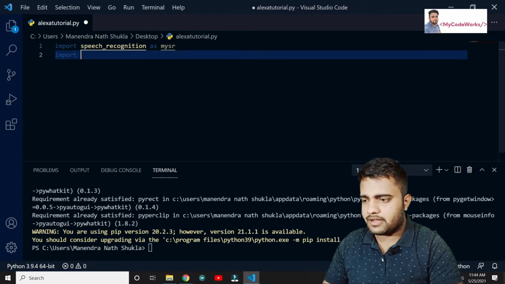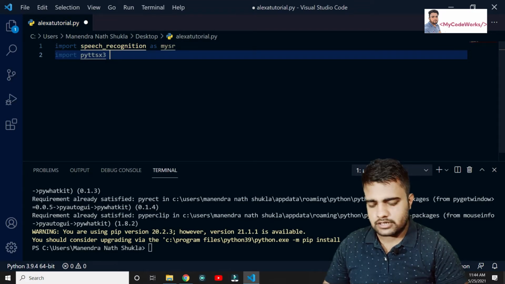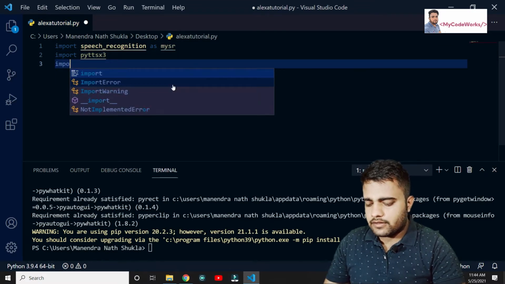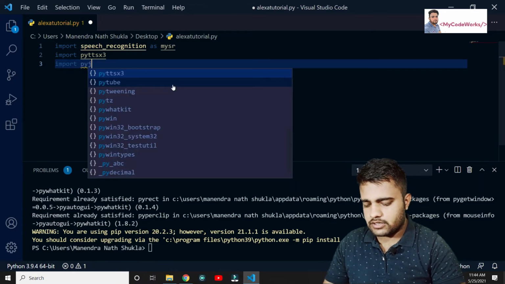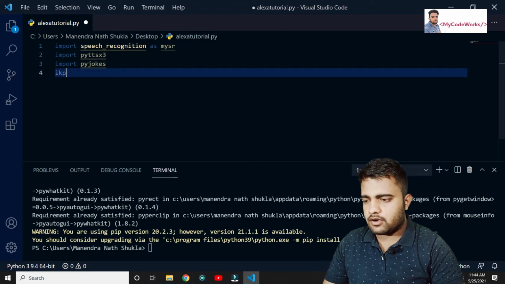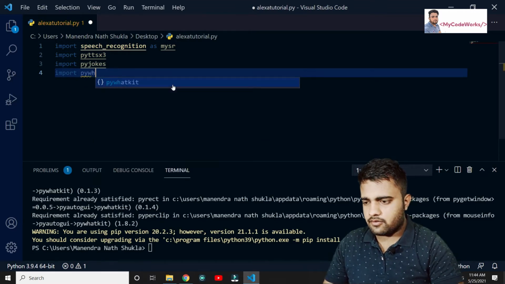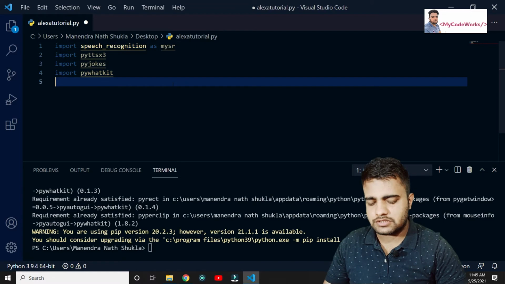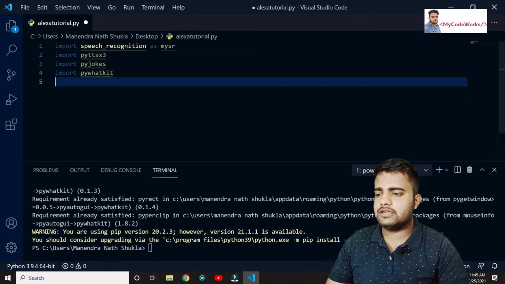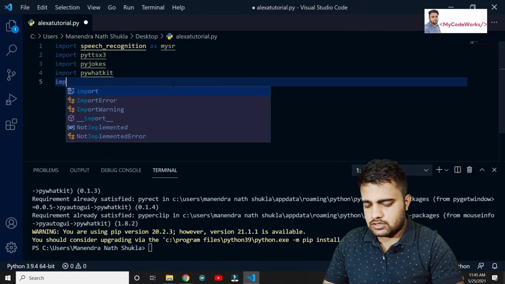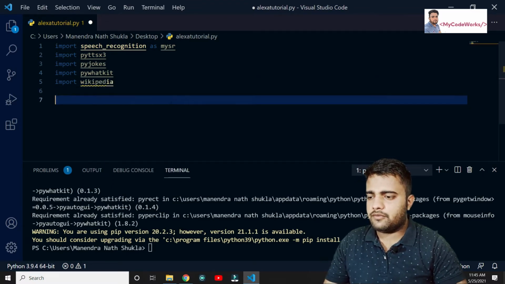After that we are going to import pyttsx3, Python text to speech, in your library. After that we can write import pyjokes. A number of things we can do. Import pywhatkit, which we have already installed, to send a message if you want to send one. You can also install Wikipedia to get some details about someone, so import wikipedia.